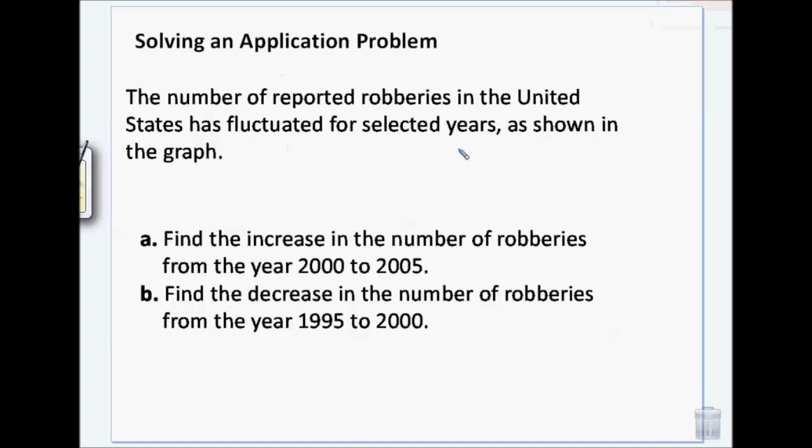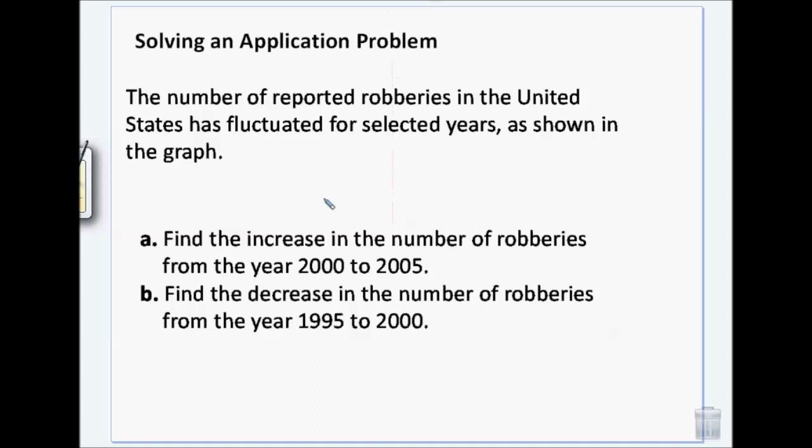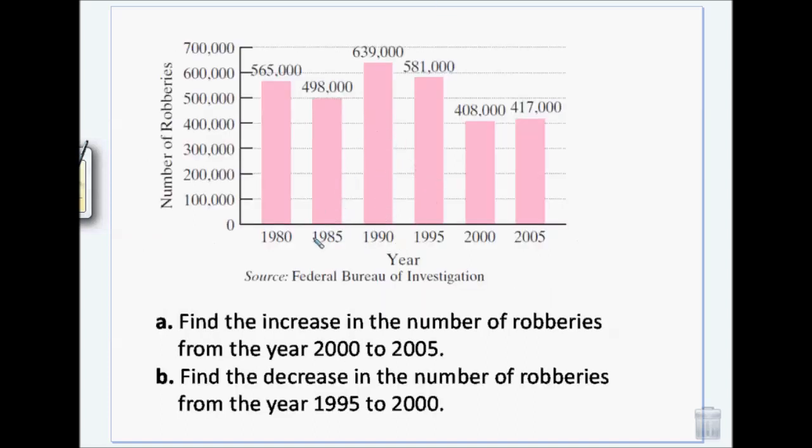We have a graph. Okay. As shown in the graph, we're going to find the increase in the number of robberies from the year 2000 to 2005, and then the decrease from 95 to 2000. Okay. Which again is right here. So we have 95 to 2000 is for B, and then 2000 to 2005 is for A. Okay. So between 95 and 2000, the robberies actually went down. And then from 2000 to 2005, they went up.